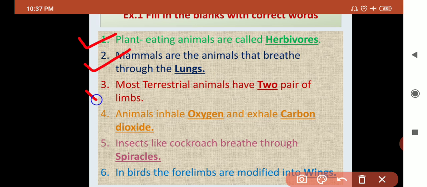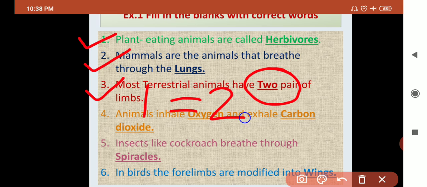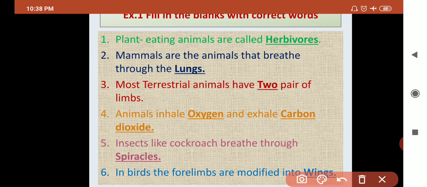Number 3. Most terrestrial animals have dash pair of limbs. Terrestrial means animals that live on land. જમીન ઉપર જે રહે છે એને terrestrial animal કહેવાય. They have dash pair. How many legs does it have? 4. Okay, so there are 2 pairs. One pair is equal to 2 legs, 2 pairs is equal to 4 legs. So terrestrial animals have 2 pairs of limbs.